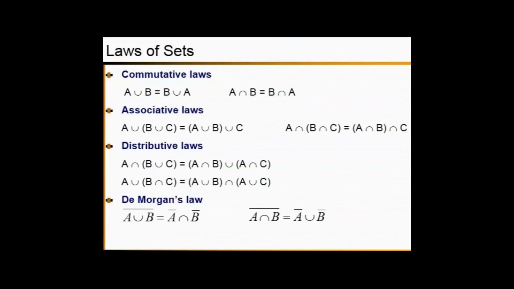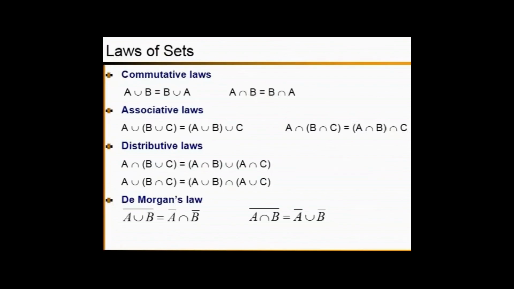This can be written as the complement of the first event, complement of A, then you have to change the operation union into the intersection, and the next one is the complement of B, the complement of the second event.